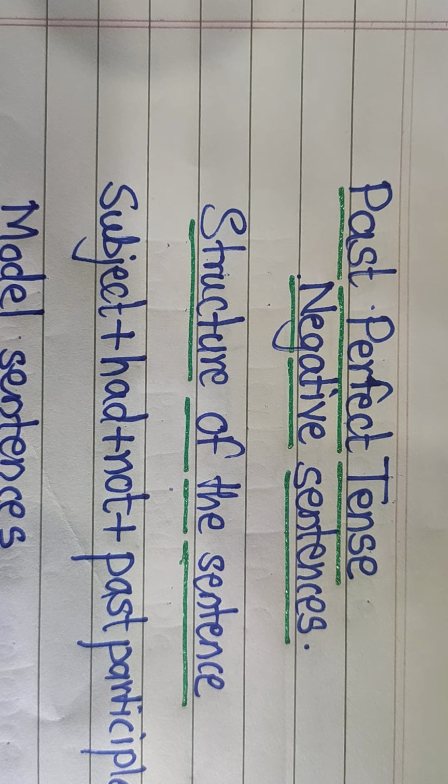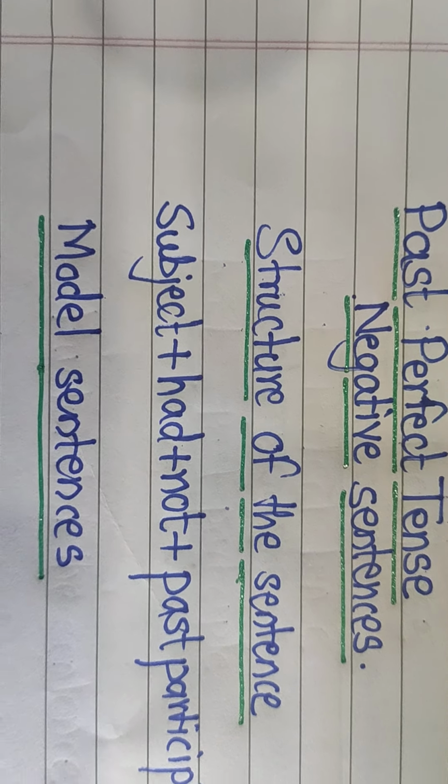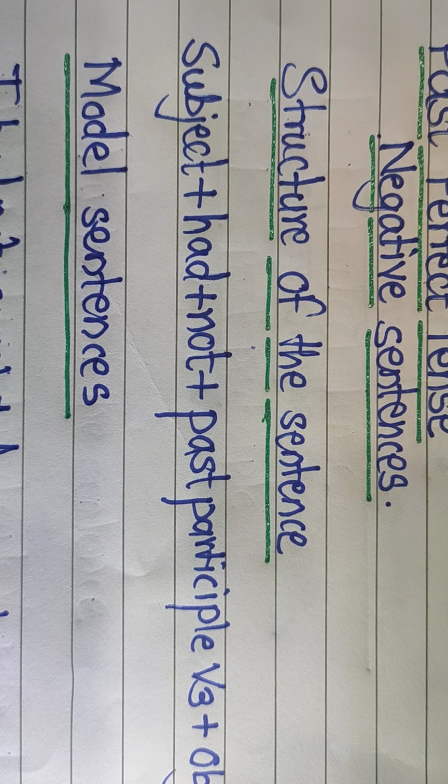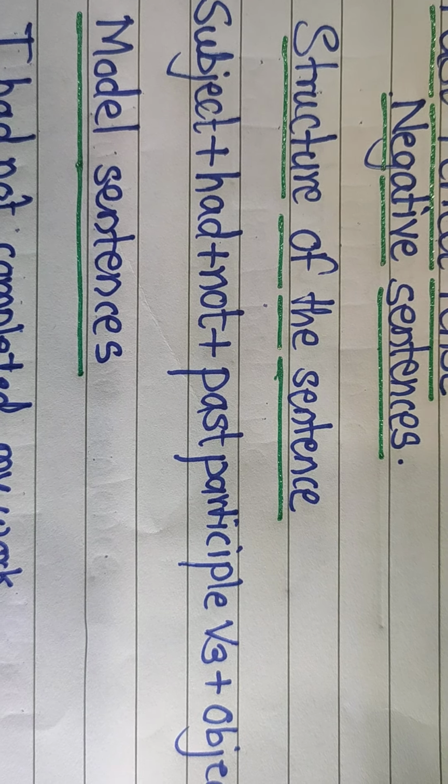Past perfect tense, the action is completed in the past. Now let's see negative sentences. Structure of the sentence: subject plus had plus not plus past participle verb 3 plus object. Let's concentrate on the structure of the sentence. We have to use not after had. And here these are model sentences for us.